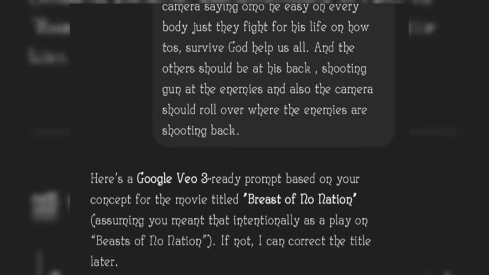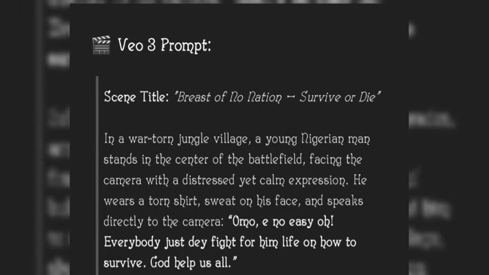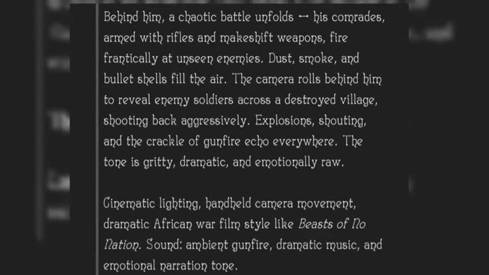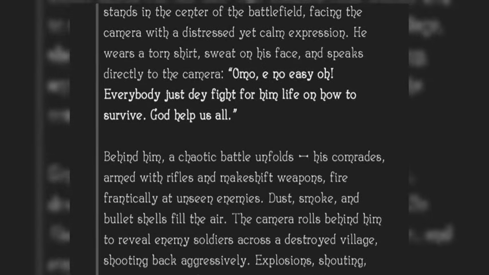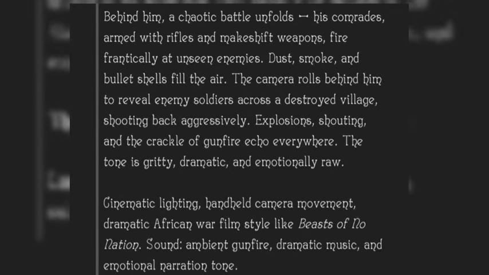This is what ChatGPT just gave me. As you can see, in a war jungle village, a young Nigerian man stands in the center of the battlefield facing the camera. So ChatGPT immediately gave me this prompt. And after it gave me the prompt, all I have to do is copy the prompt and go over to this website.